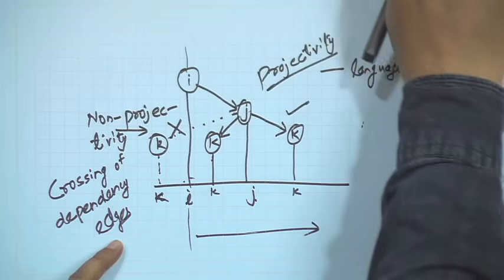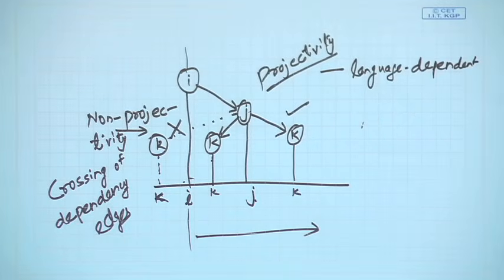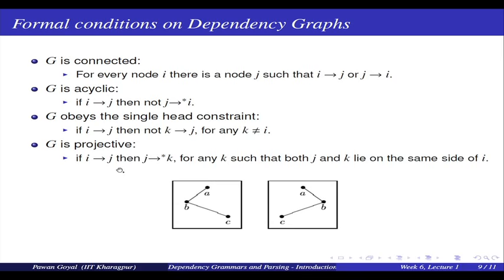So, the dependency parsing methods that we will study in this week, we will study one method that needs this projectivity constraint, another method that does not need this constraint. Okay. But yeah, these 4 constraints are very important, so that you can come up with a good algorithm for the dependency parsing of a sentence. So, yeah, this is an example of what is projectivity.